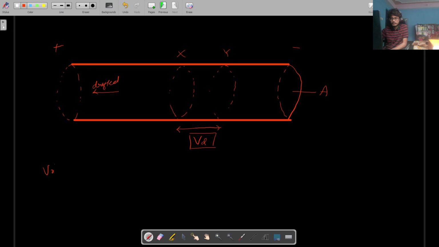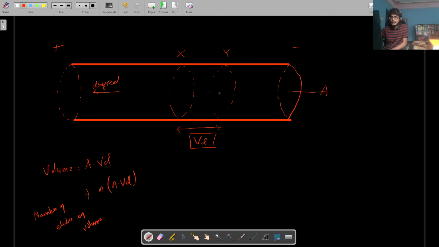So what will be the volume of this section? Pi r squared times Vd, so volume will be A into Vd. So what will be the number of electrons in this volume? Let us assume that n is the number of electrons per unit volume. So the number of electrons is n into A into Vd. So this is the total number of electrons inside this segment of the wire, right?